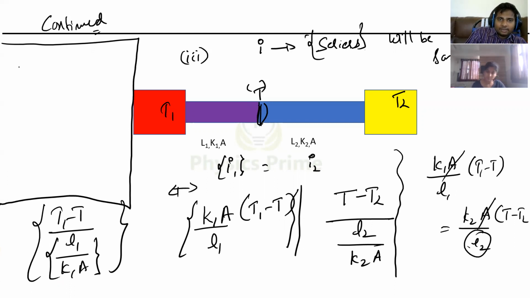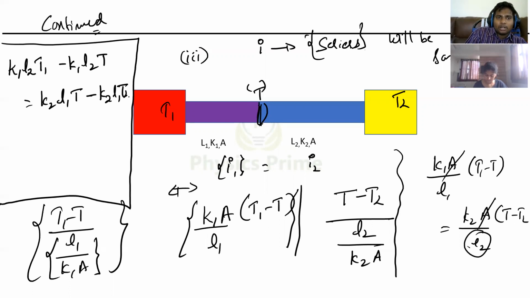Okay. If I send L1 to the right side, it will become part of the numerator. L2, when I bring it to the left side, will again come into the numerator, right? So K1 L2 into T1 minus K1 L2 into T is equal to K2 L1 into T minus K2 L1 into T2. Got it? Did you understand? I've removed the brackets, multiplying with K1 into L2 into T1 minus K1 into L2 into T. Got it?